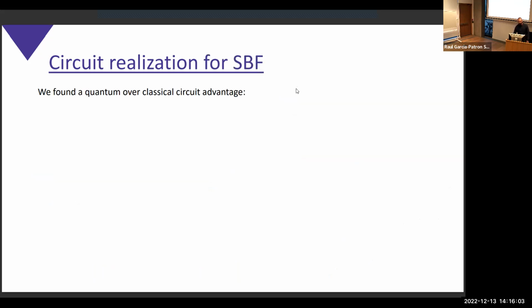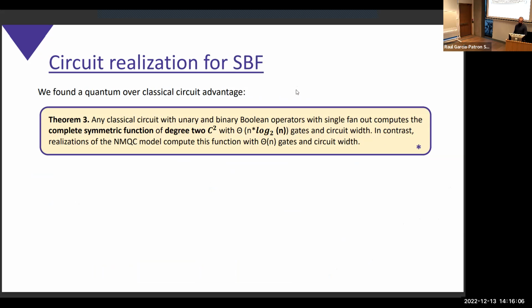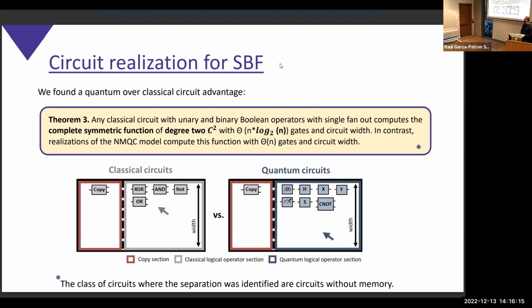And in this scenario, we found a quantum advantage. It happens for the first complete symmetric function, so the one of degree 2. And for this one, we could show that for any circuit that can be built with this rule, so we can copy at the beginning the input string as many times as we want, and then we process it with the general universal gate set, in the quantum setting we can have an advantage of this logarithmic term in comparison to the classical case.